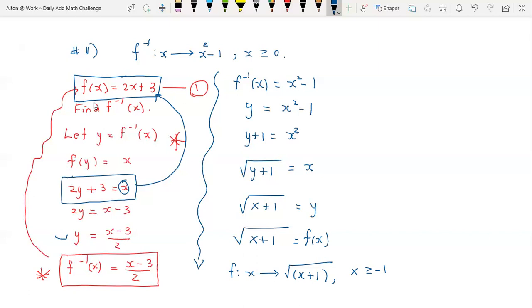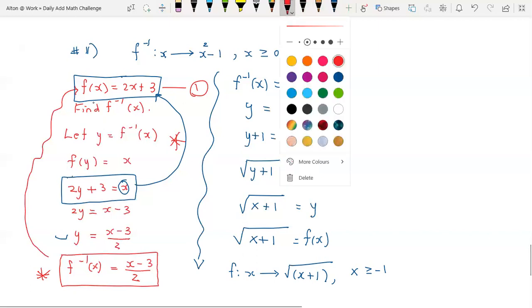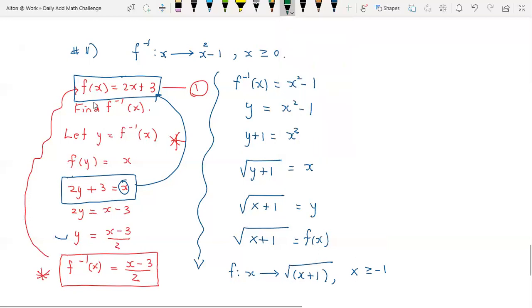Right, let's go over this for those who may still be wondering what just went on here. Let's take it from the top. I use an example here just to look at the process of finding your f inverse.